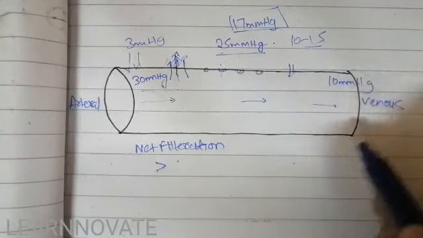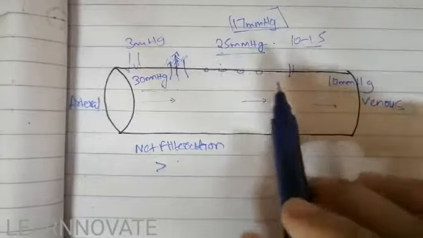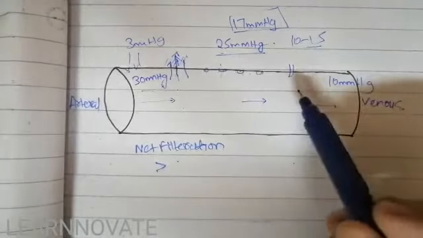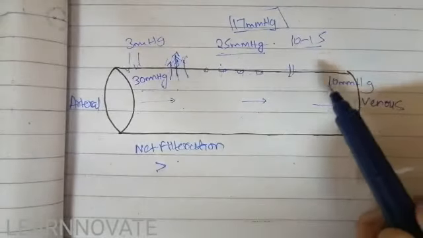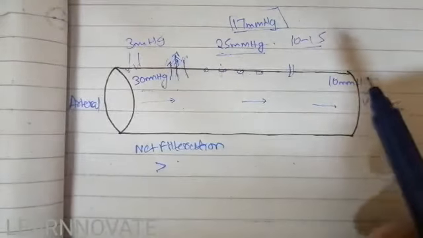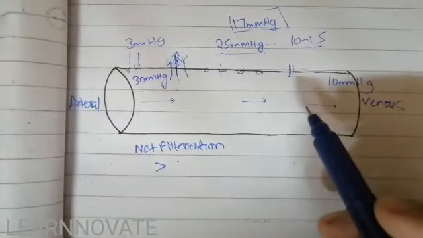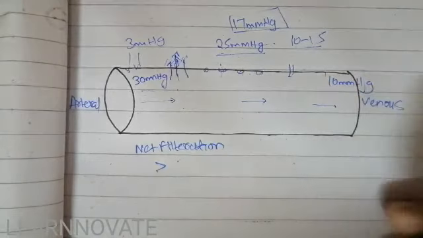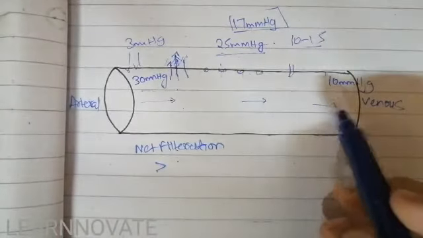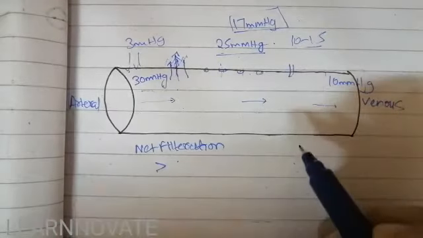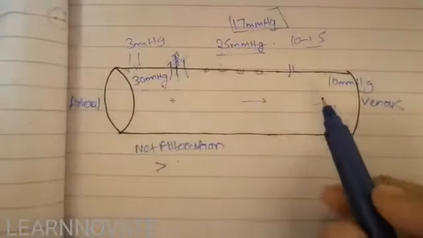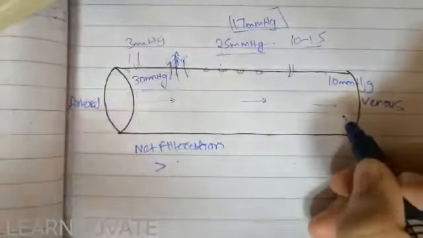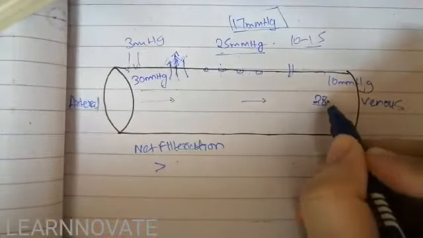Now coming to the venous end, what happens at the venous end? Here the important pressure is the colloidal osmotic pressure, because the difference in the hydrostatic pressure at the venous end of the capillary is not too much to be measured. Here the main pressure is the oncotic pressure. The capillary hydrostatic pressure, as we have discussed, is 10 mm of Hg, so there is not much difference in the hydrostatic pressure. So we do not calculate that pressure, we calculate the oncotic pressure. The capillary oncotic pressure at the venous end is about 28 mm of Hg.